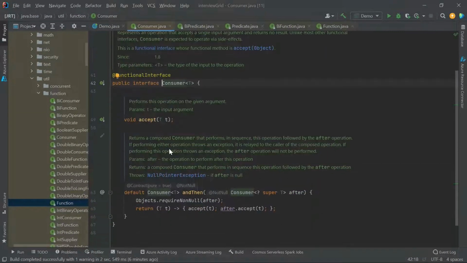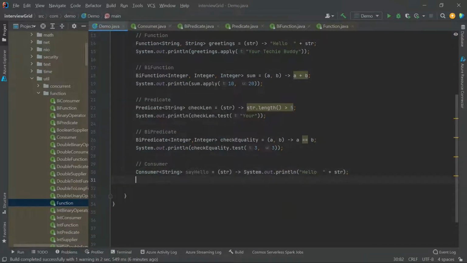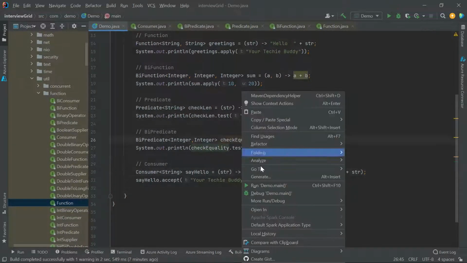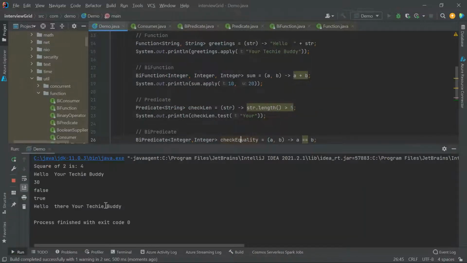I'll show you more here. If you see, it just takes T, the input, Consumer, right? And now to invoke or use this, we'll use sayHello.accept, and you can pass whatever you want, your techie buddy. Hello there. Now if I run this, see, it consumes your techie buddy and it prints, it gives us the output, right?